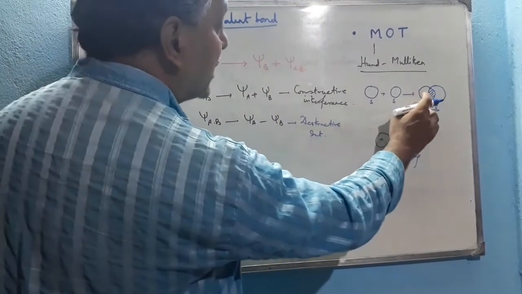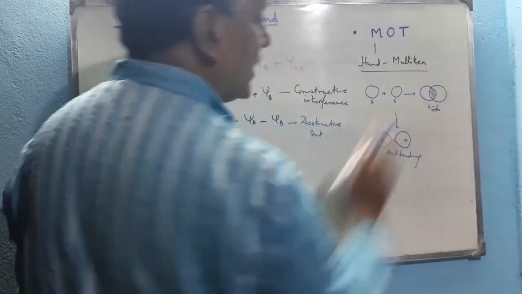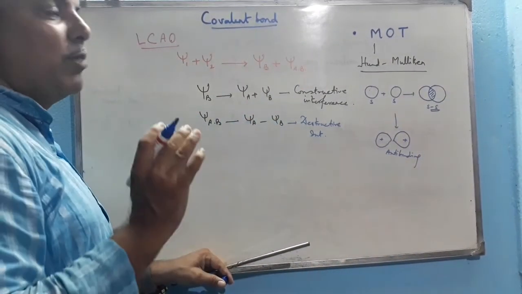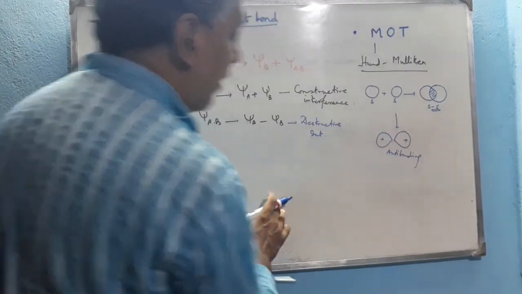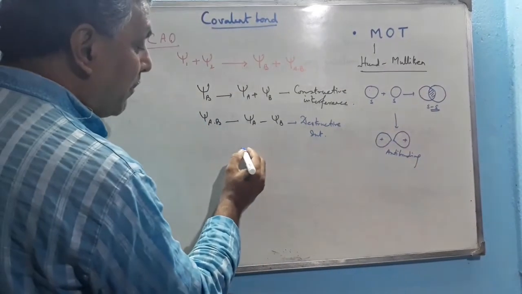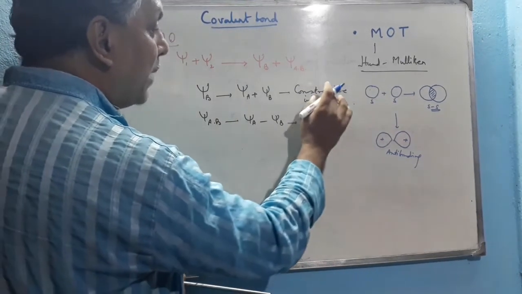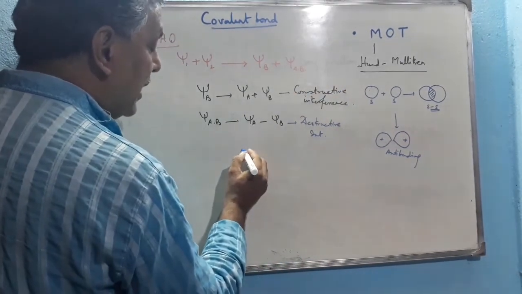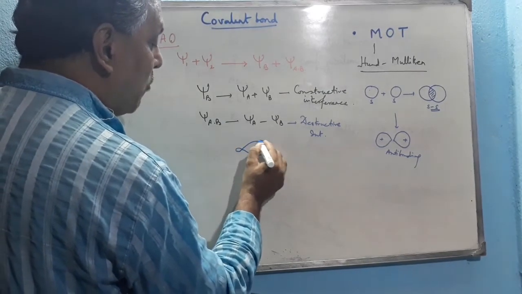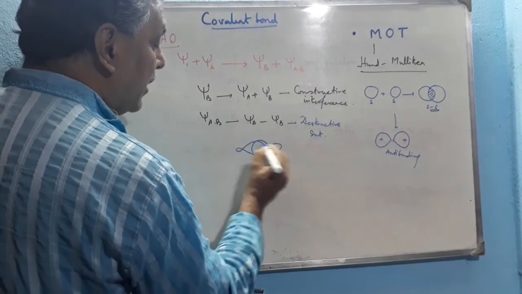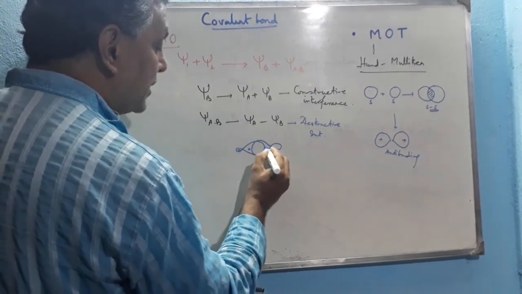So this is the expression Psi A plus Psi B, where constructive interference occurs. The electron density in between the two nuclei is maximum. Here, the electron density in between the two nuclei is minimum. In the case of p-p overlap, if it is the bonding orbital, that means constructive interference occurs, then such a type of MO forms, where suppose this is minus, this is plus, this is plus, this is minus.